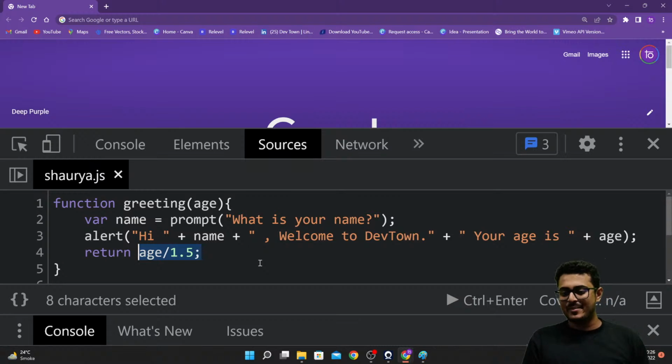Are you guys able to understand this? Please let me know guys. Have you understood functions clearly? Please let me know.